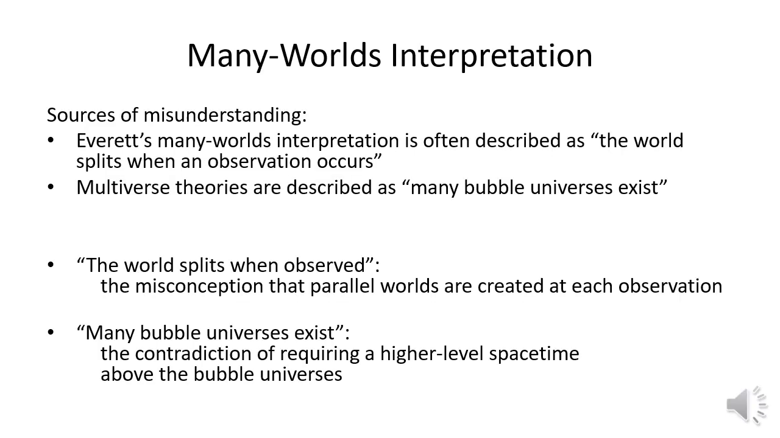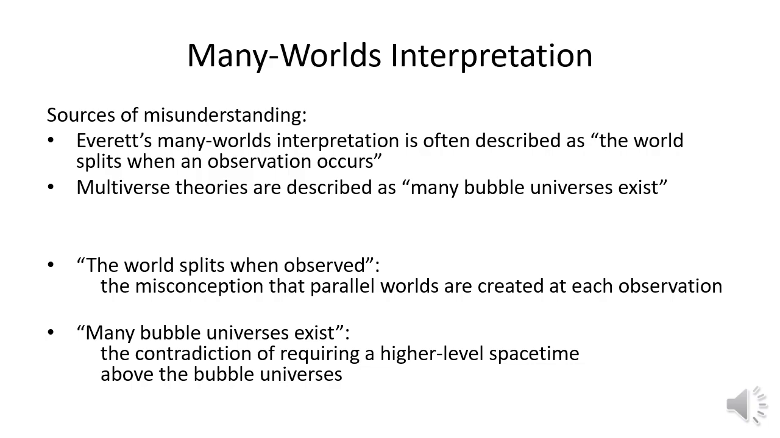Now let's talk about the many worlds interpretation. The one where the world splits, or where many bubble universes exist. That's a misunderstanding. Popular books oversimplified it. If the world splits, it sounds like parallel worlds keep multiplying over time. And if you imagine many bubble universes, you end up needing a higher level spacetime to place those bubbles in. But in the Big Bang model, they just say the universe emerged from a vacuum state. Before that, even space and time didn't exist.